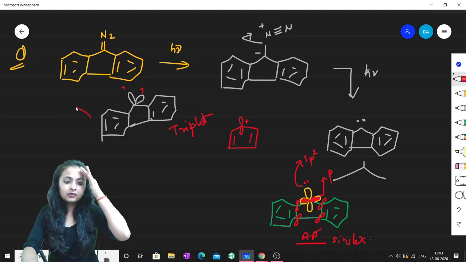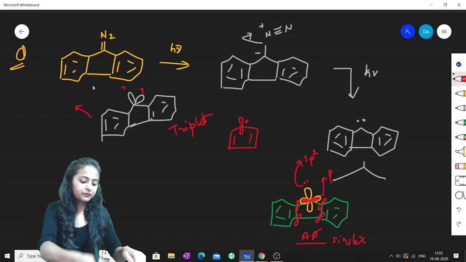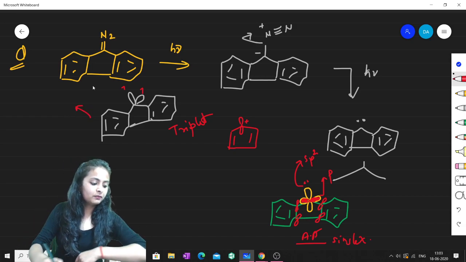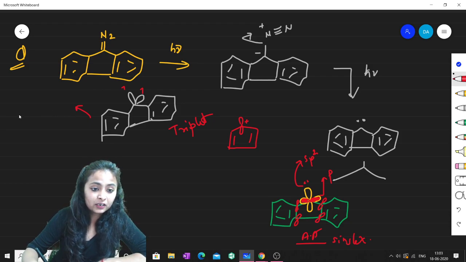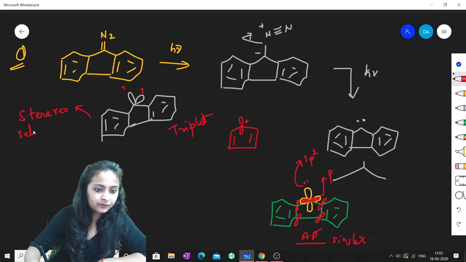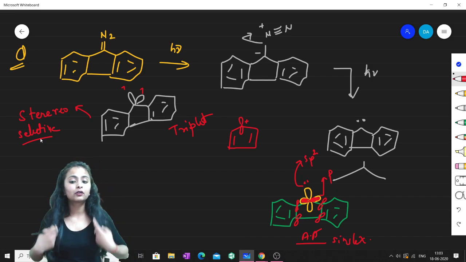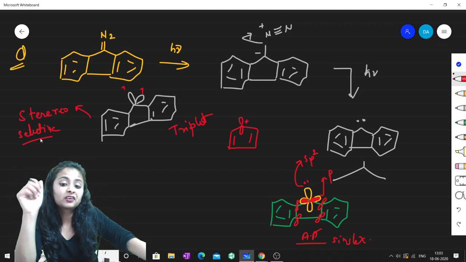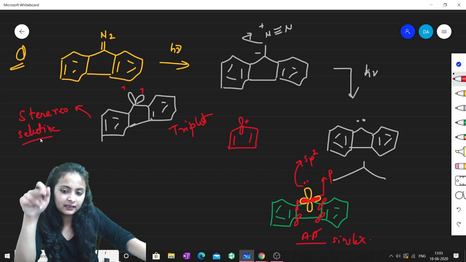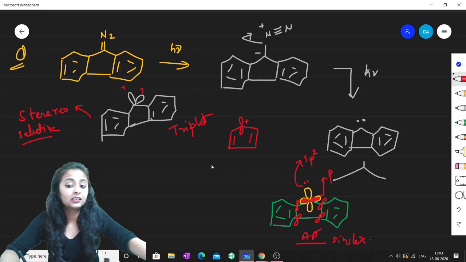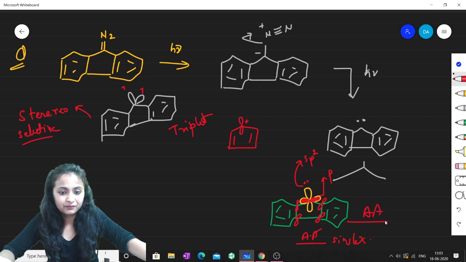So now if the carbene is triplet, the product formed will be stereoselective, isn't it? It will not be specific. Just because of the stereochemistry, I told you that the carbene will be triplet. It will not be singlet. If it is singlet, then it will become anti-aromatic, and anti-aromatic should not be formed in between, right?